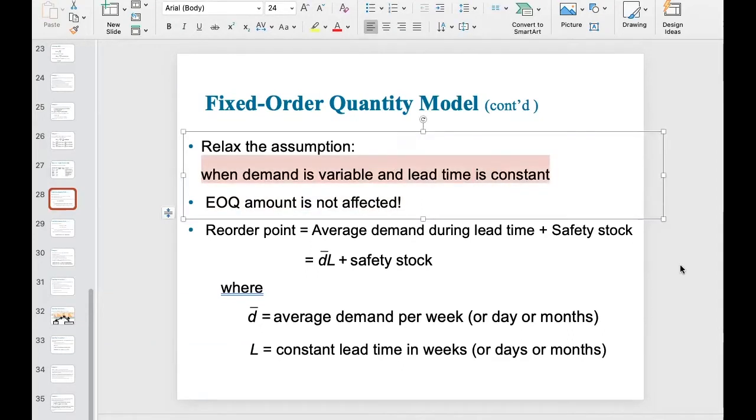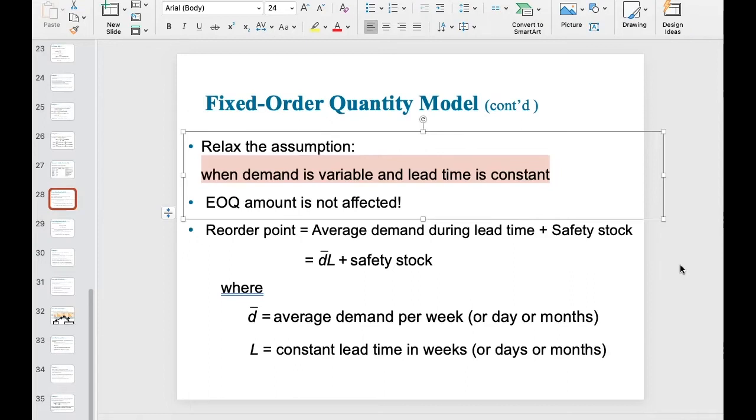Then if we relax the assumption as I just mentioned, how will it impact the procedure of using the fixed order quantity model to maintain inventory management? We all know that in the fixed order quantity model, we have two key questions to clarify. The first question is, how much should I order each time when I call my supplier to get some new amount? The second key question is, when should I reorder some new amount each time?